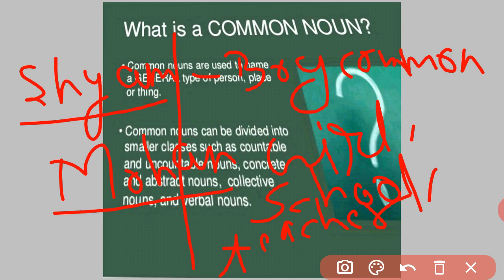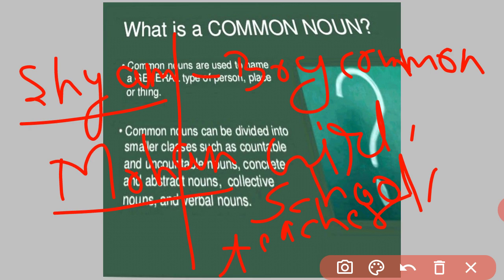School may be any school in this world. But if I say Shivam Educational Academy, it is the name of a specific school. So Shivam Educational Academy is a proper noun and school is a common noun.